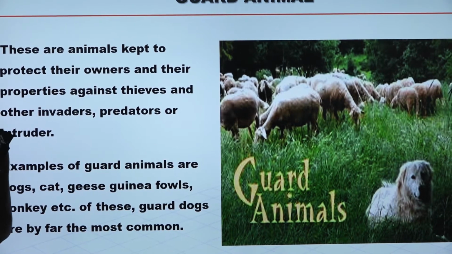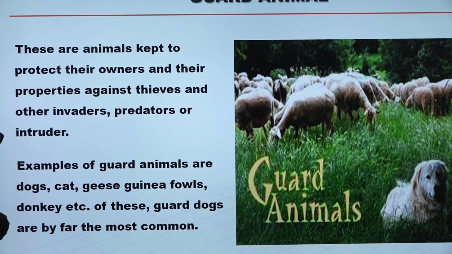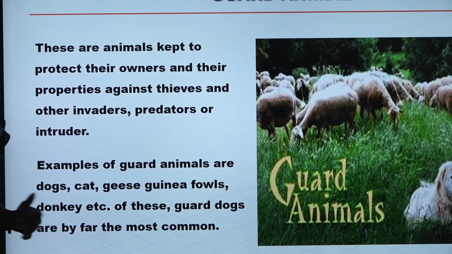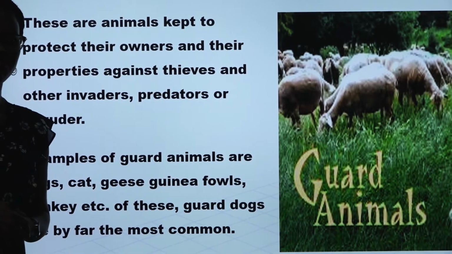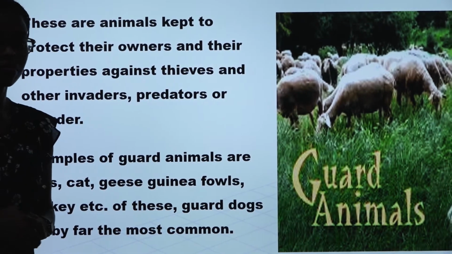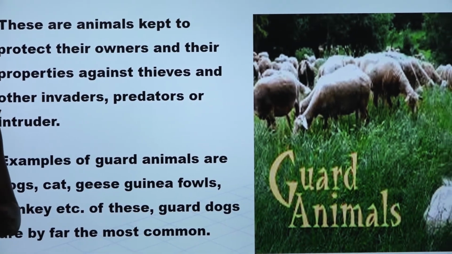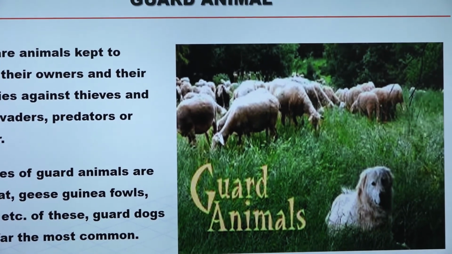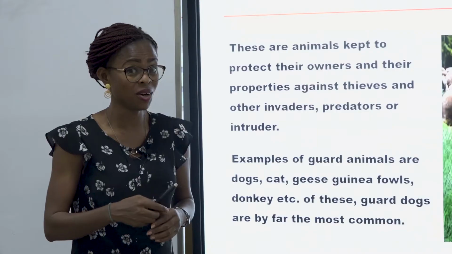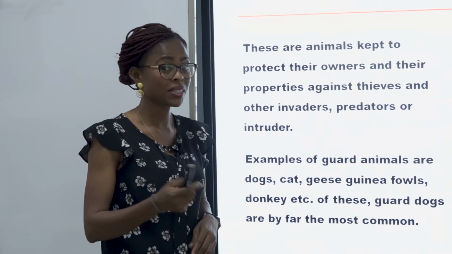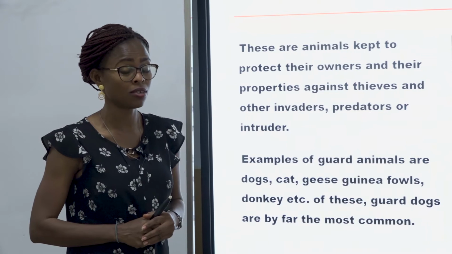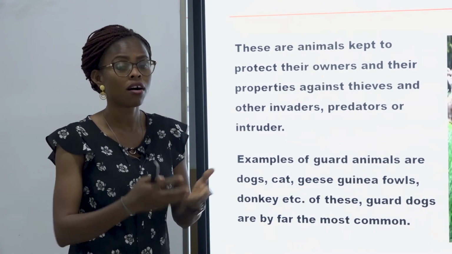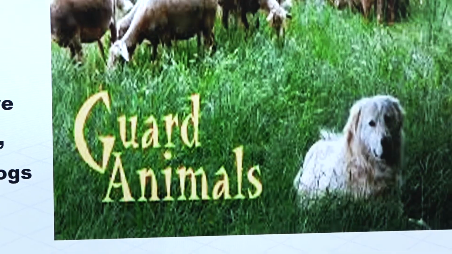Another form of farm animals we have are what? Guard animals. Guard animals, from the word guard. I'm sure you're thinking, animals that can be used to guard what? Your environment. Do you have a guard animal at home? Maybe a dog, right? Yes, but they are not the only ones that are also used to guard livestock or farms. We can have geese, they are also used to guard.